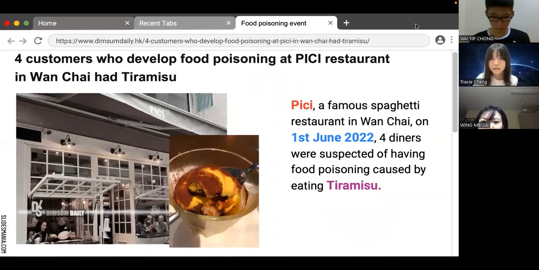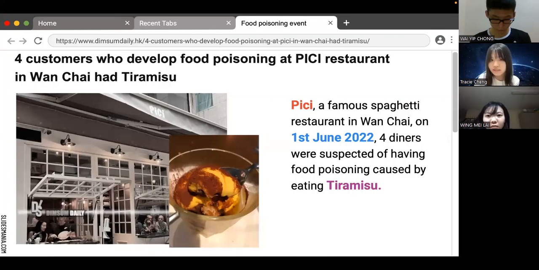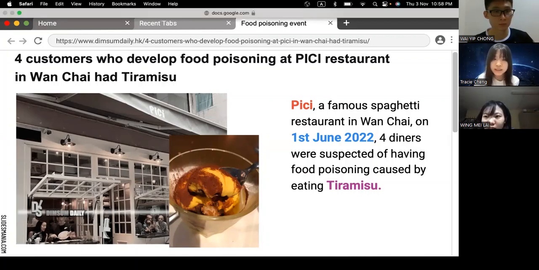Here is a case of food poisoning, in which 4 customers developed food poisoning at PC's restaurant in Taiwan. PC's, a famous spaghetti restaurant in Taiwan: on 3rd of June 2022, 4 diners were suspected of being affected after eating tiramisu.